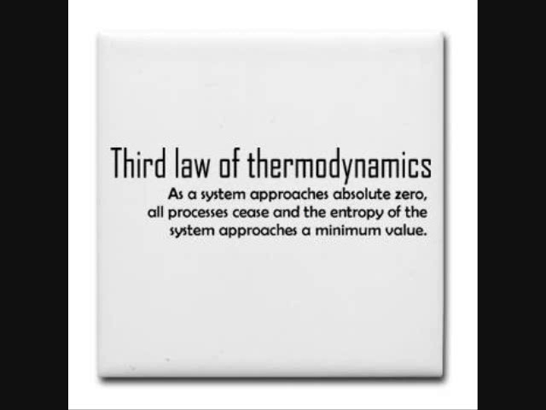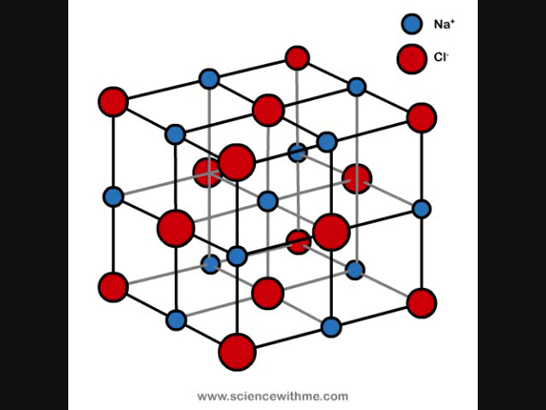This leads us to the third law of thermodynamics, which says the entropy of a perfect crystal at absolute zero is exactly equal to zero. This makes sense. If everything is at a minimum energy state and is perfectly arranged in a crystal structure, it has no other possible configurations, and thus no energy to disperse, making its entropy zero. Hopefully this video helped clear things up about thermodynamics.